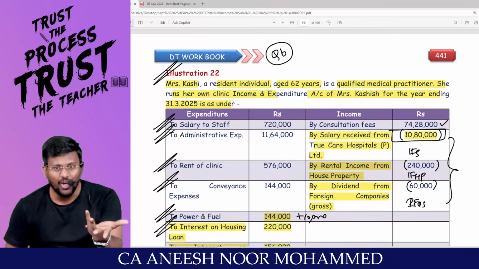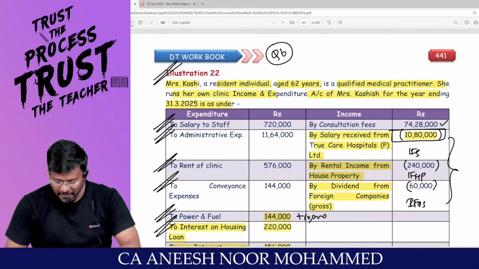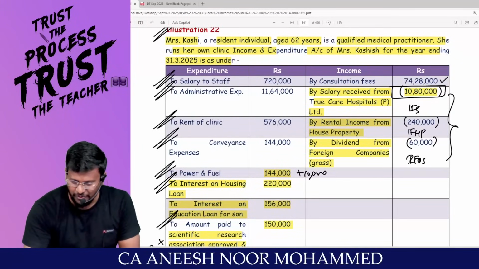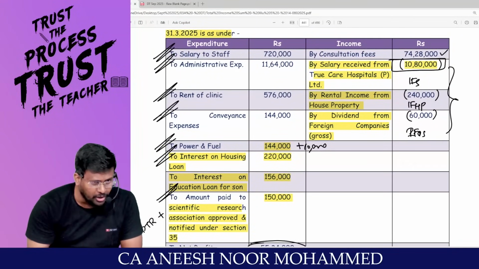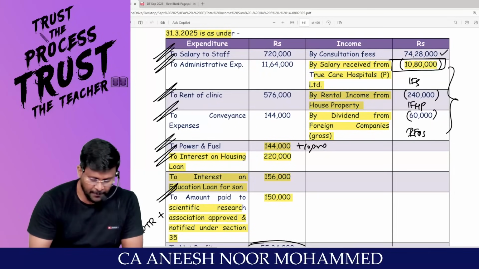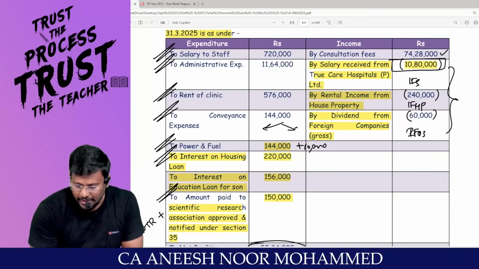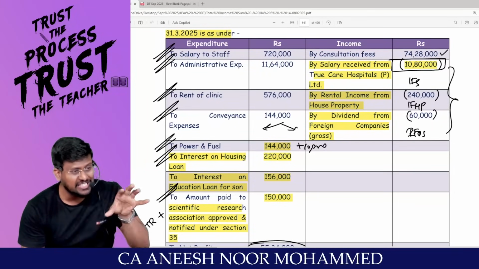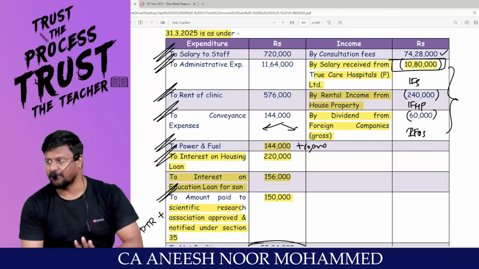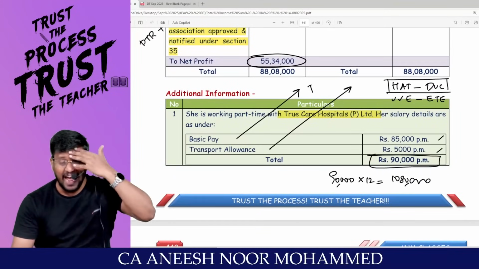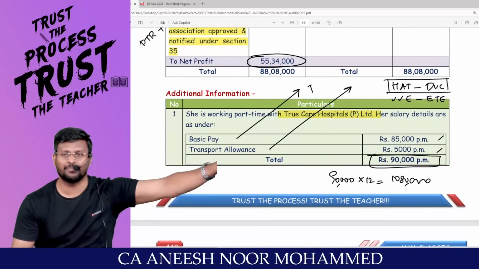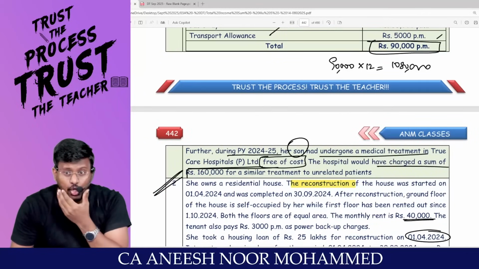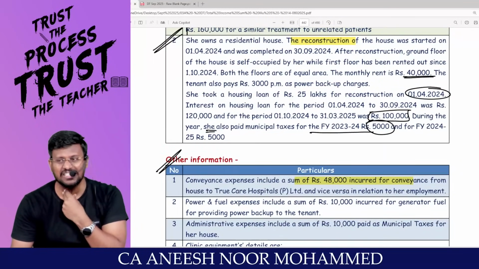Allowed? Not allowed. Are you all really with me? This consultation fee is own clinic income. These are all own clinic expenses, right? This conveyance expense includes expenses to earn salary income. That can be claimed as deduction under the head salary, but under salary there is no such provision. That's why they are giving a standard deduction of 50,000 rupees or 75,000 rupees there.